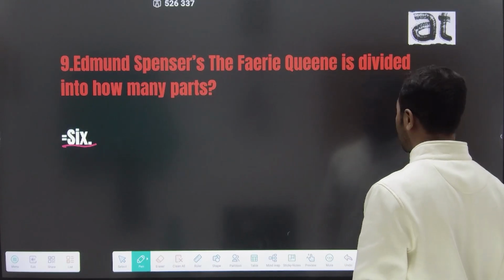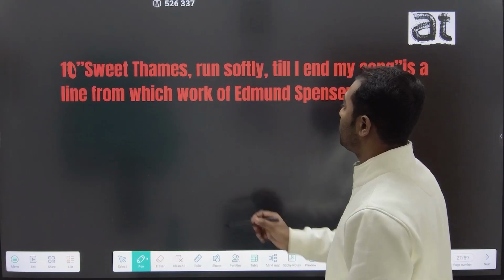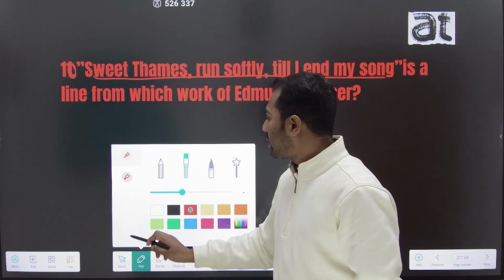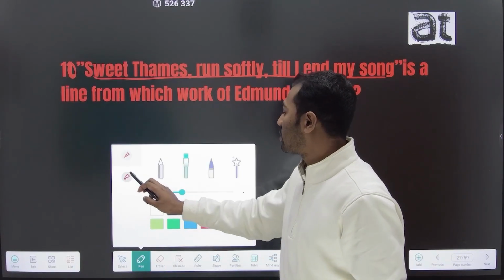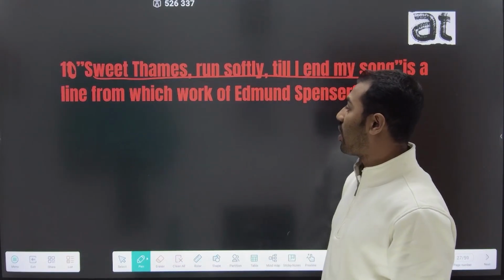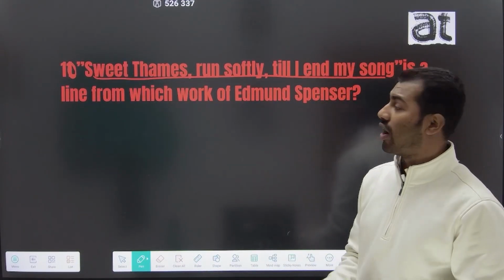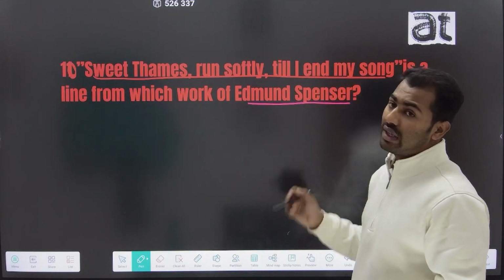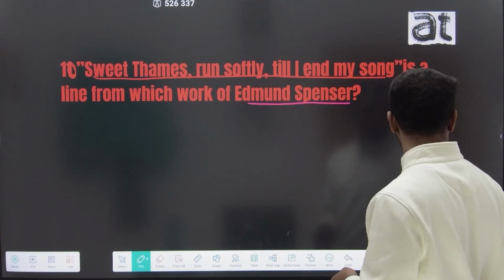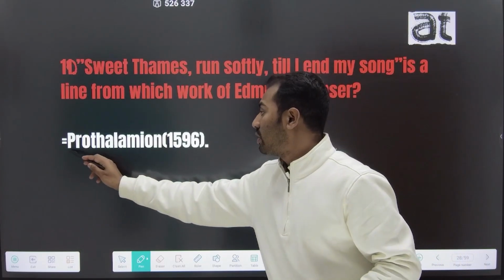And the 10th question is, Sweet Thames run softly till I end my song is a line that occurs in which work of Edmund Spenser? This line occurs in one of his most important poems, Prothalamion.